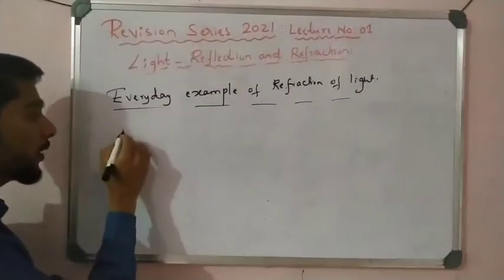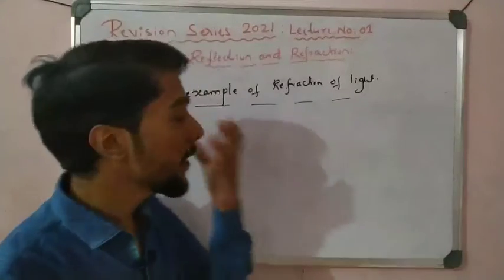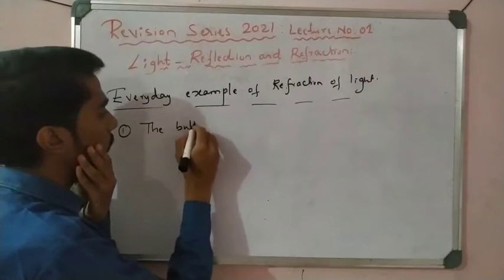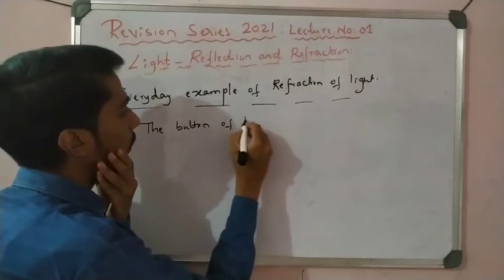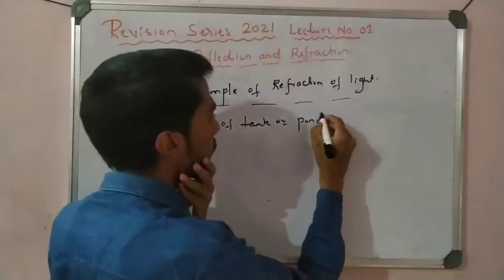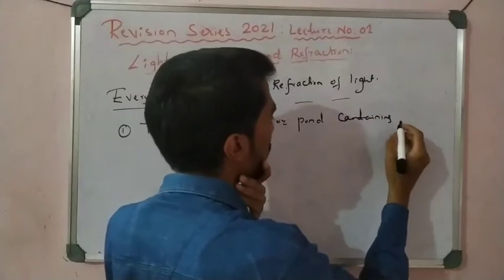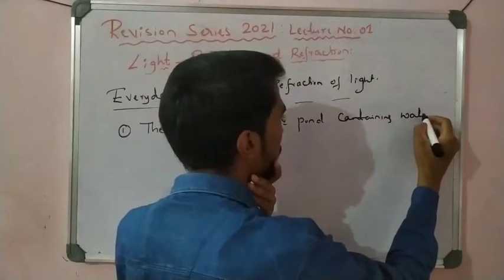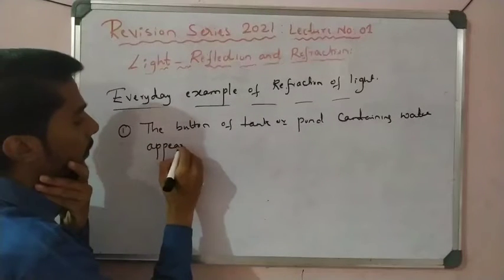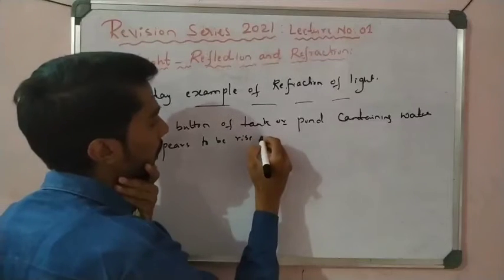See one example which we observe in life: the bottom of a tank or pond containing water appears to be raised.